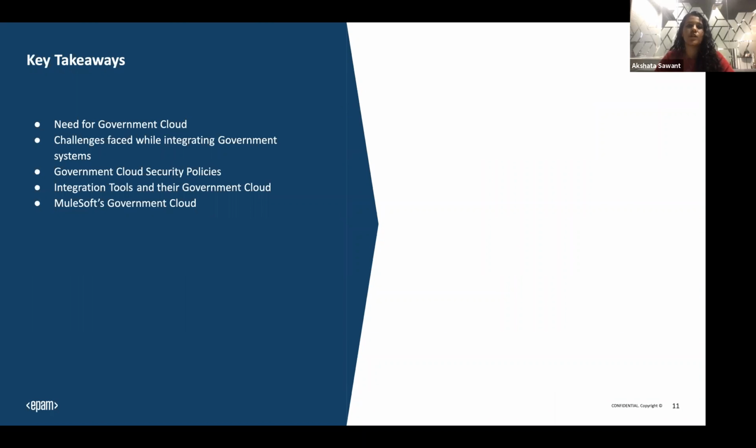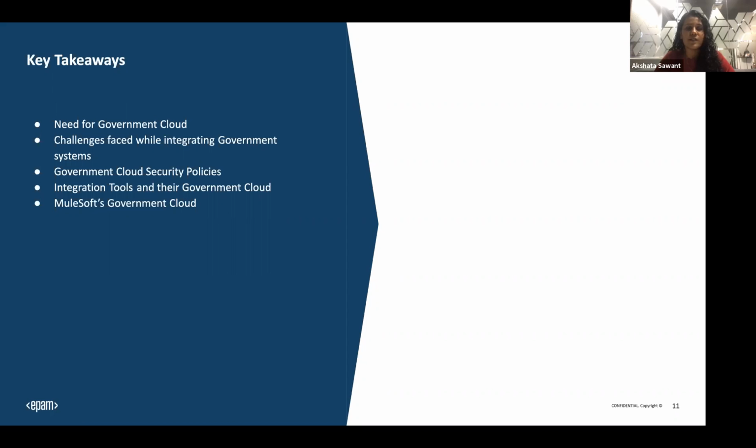We have seen what the different challenges are. Basically, why do we need government cloud? Because the legacy systems and technologies they have been using should be enhanced. We need to move to a cloud because of the increasing data and demand, and we need to keep up with the pace at which the data is growing, which is actually growing exponentially.